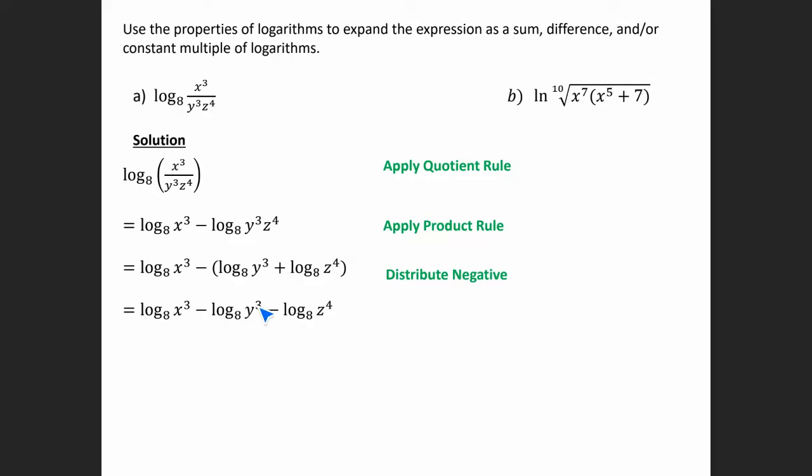Exponents. So I can bring those exponents to the front using the power rule, right? So let's go ahead and do that. So the 3, I can bring it to the front. So I have 3 log base 8 of x. And then this 3 I can bring to the front. So 3 log base 8 of y. And then 4 would be 4 log base 8 of z. Okay, any questions on that one?